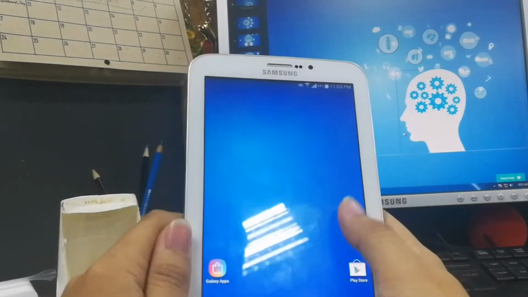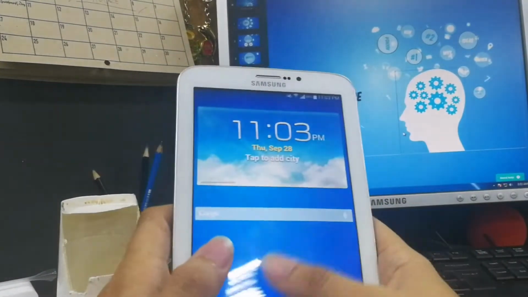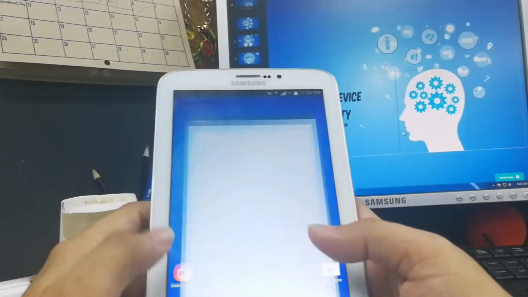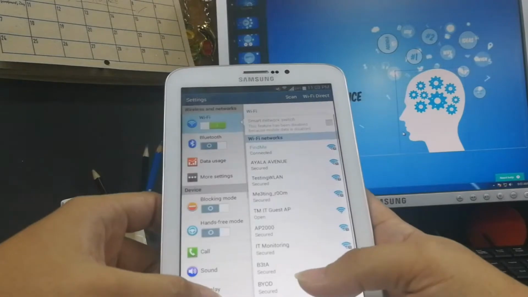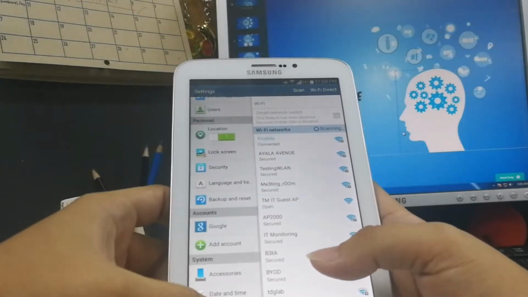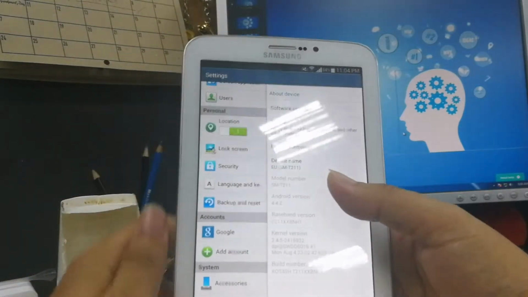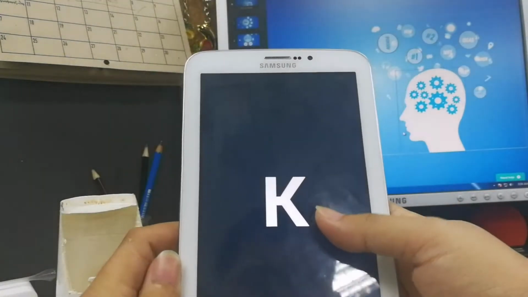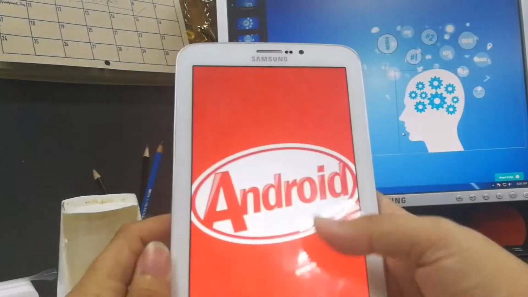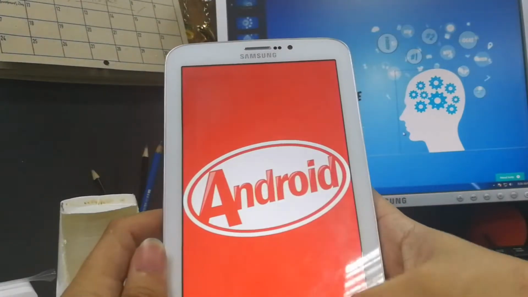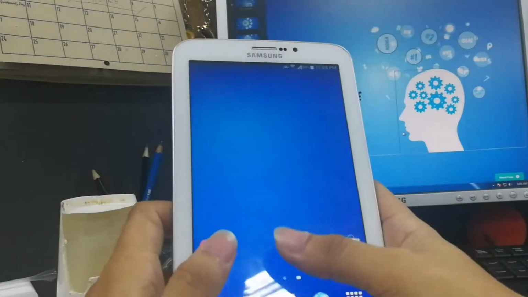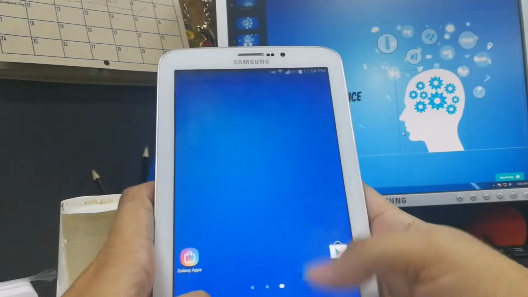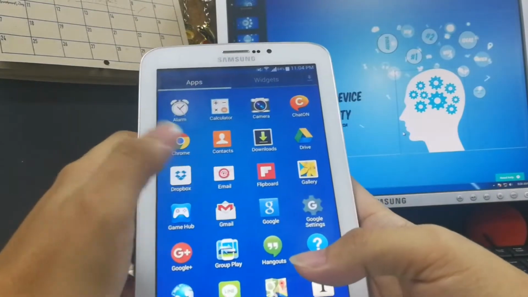So as you can see, this is a tablet running KitKat. Let us check here. Basically this is the most outdated operating system that our agent supports installation on an Android device. So Android KitKat. I already sent the link to my email for installation, and you can check it here.